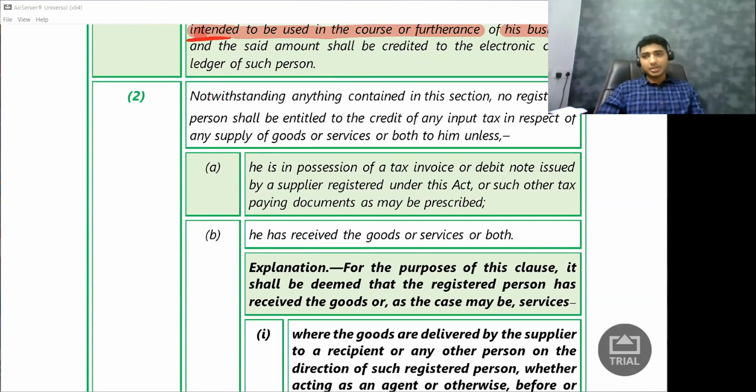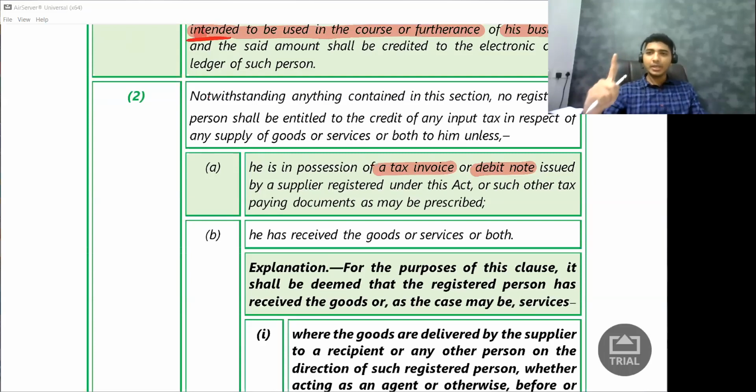The first condition is he is in possession of a tax invoice or debit note issued by a supplier registered under this act or such other tax paying documents as may be prescribed. Simple word. Let us not get in deep. Simply, first point says, if I want to claim the input tax credit benefit, if I want to consider it as my current asset, then first thing what I need to have is I need to have invoice.